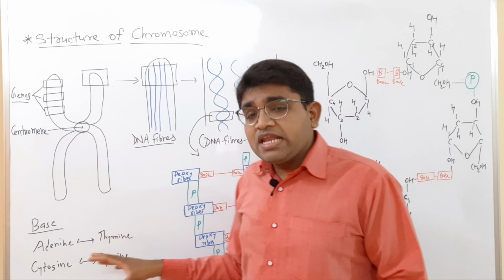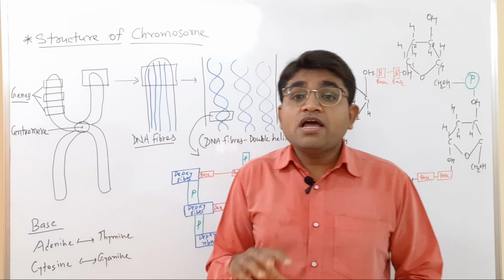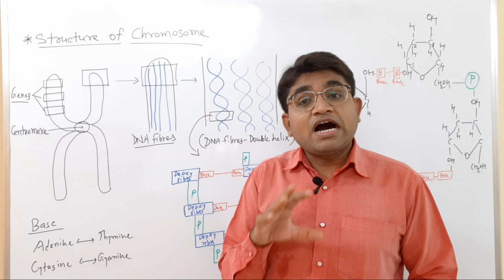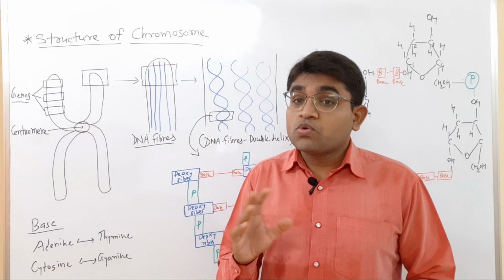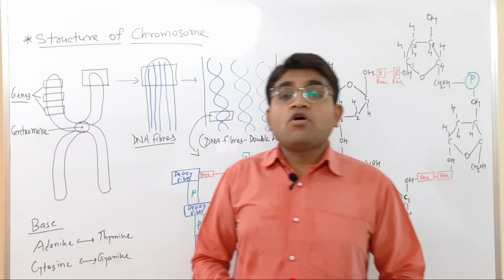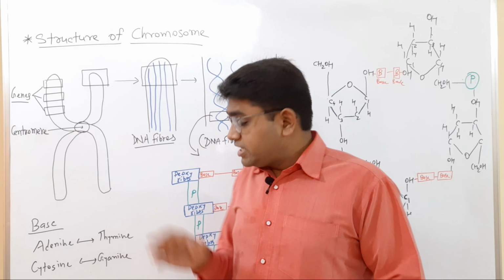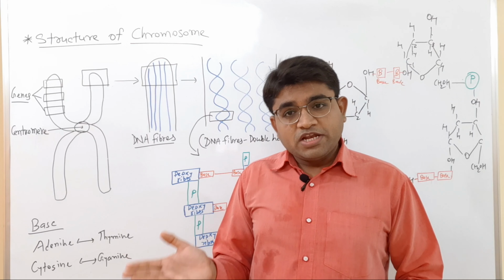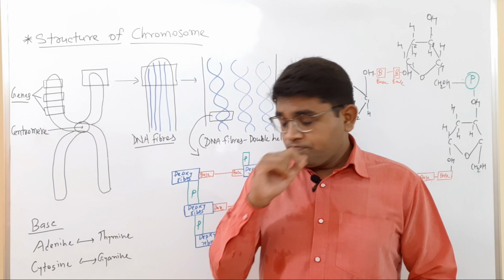Then the DNA is present only in the nucleus of the cell, whereas the RNA is present in the nucleus and also in the cytoplasm of the cells.